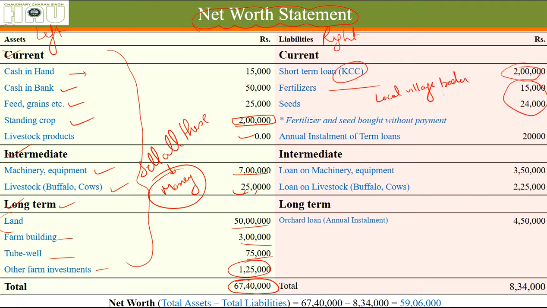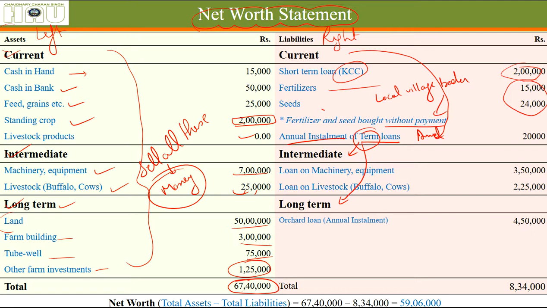Okay, without paying any money. That's why he needs to pay for fertilizer and seed later on. He has not paid any money. And annual installment of term loans. Term loans are generally machinery loans and long term loans. These are called term loans. Their installment that is supposed to be paid annually will come under current liability. Okay, but the remaining amount will be coming under intermediate and long term liability.